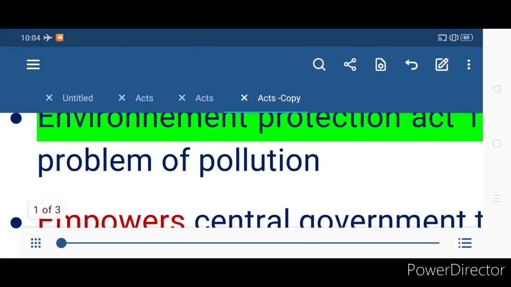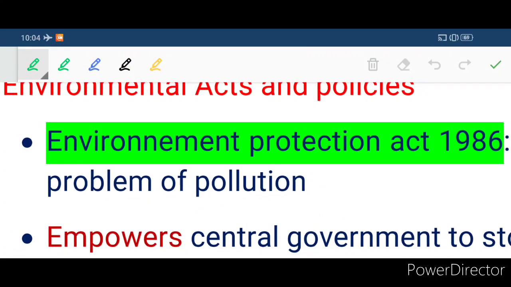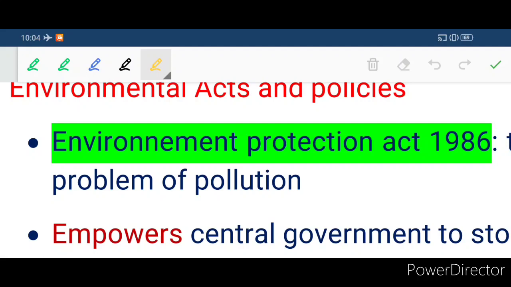So at first we have the Environmental Protection Act. At number 1 we have the Environmental Protection Act of 1986. Remember this date, 1986. Clear?